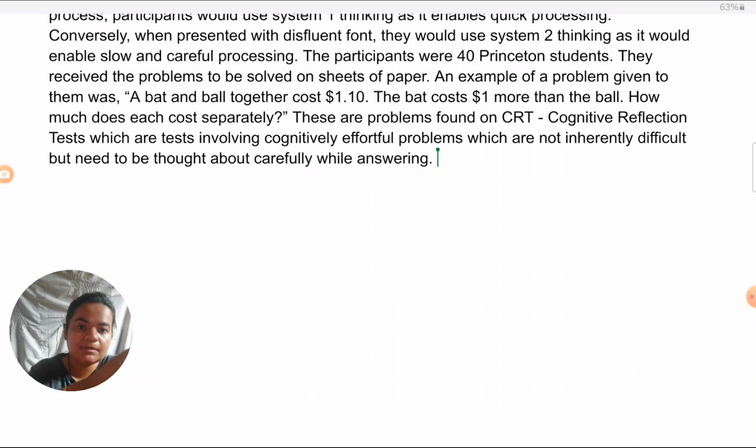But the problem here is not about ability to think. It's about how we need to think carefully. We can come to the answer provided we think carefully. So that is the type of test it is, and very relevant to cognitive ease bias, therefore. Because in cognitive ease bias, we're talking about whether people are going to think quickly or slowly. We are not interested in whether they have the ability to solve the problem or not. That is a given.